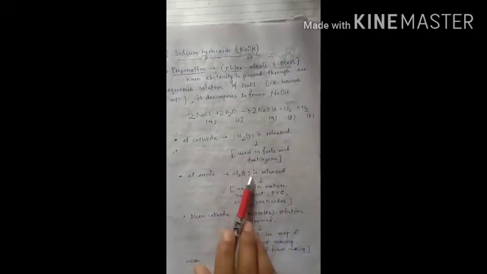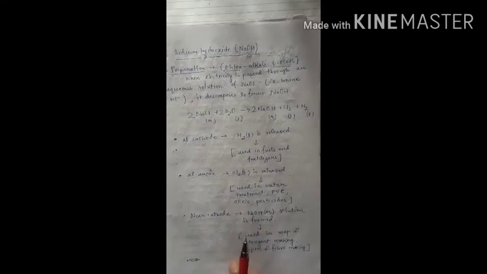At the anode chlorine gas is released, which is used in water treatment, and in PVC, a polymer used to make household items. CFC is a chemical compound whose production is normally banned nowadays. Pesticides are also prepared from chlorine gas.